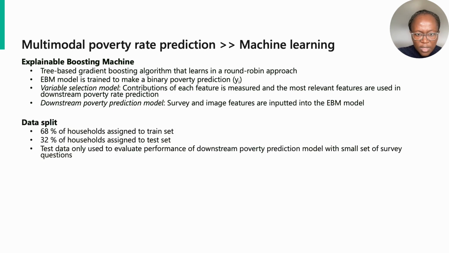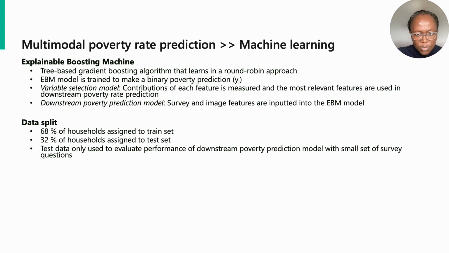The dataset of 4,954 households is split into train and test sets to ensure out-of-sample performance is measured. 68% of the households are randomly placed in the train set, while 32% are placed in the test set. Household allocation to train and test sets is done such that the poverty rate in each set is equal to the national poverty rate. The test set is only used after the downstream task to evaluate the performance of the reduced set of survey variables in estimating the poverty rate.